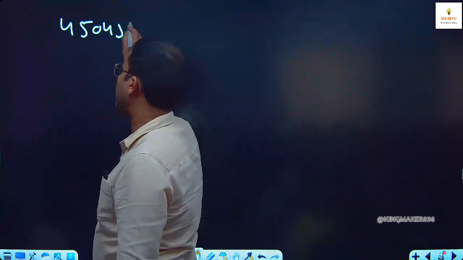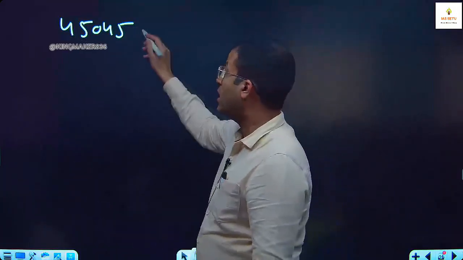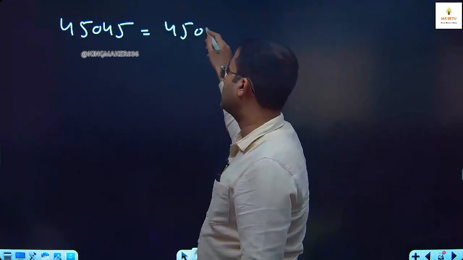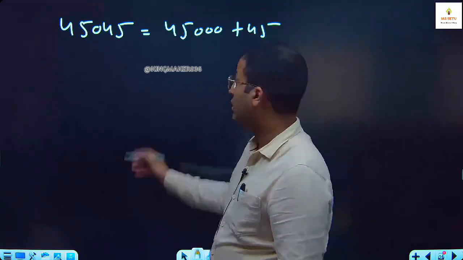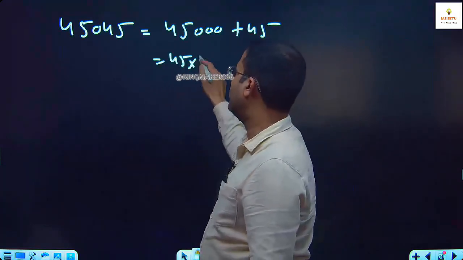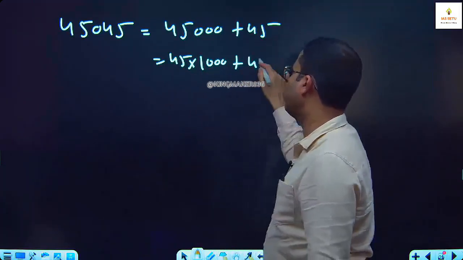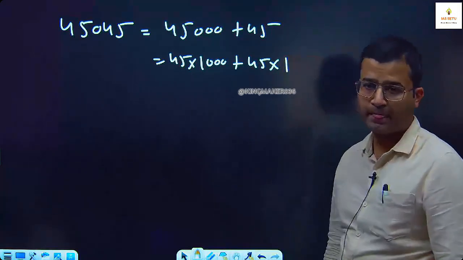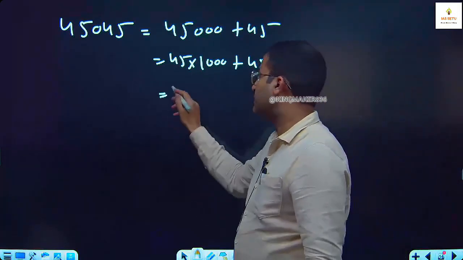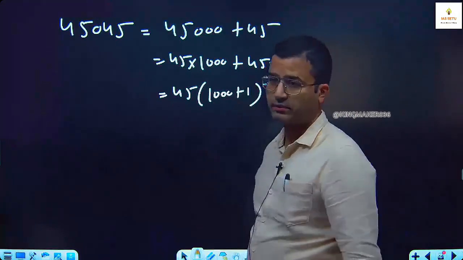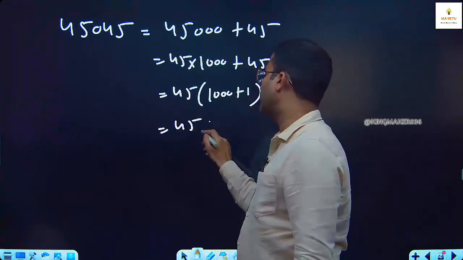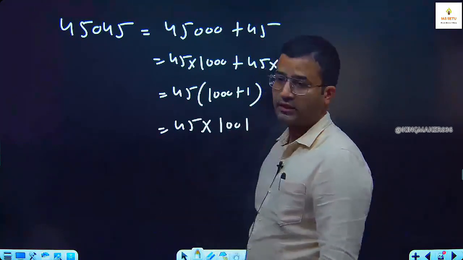Like I take 45045. 45,045, I write it as 45,000 plus 45. I can write it as 45 into 1000 plus 45 into 1. Then this is 45 bracket 1000 plus 1. So it is 45 into 1001.